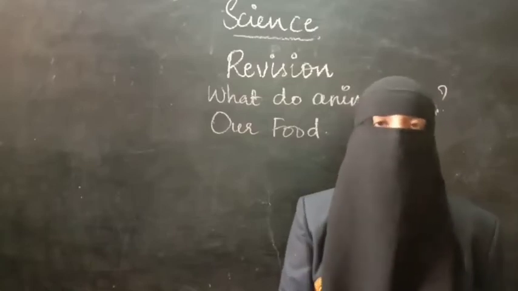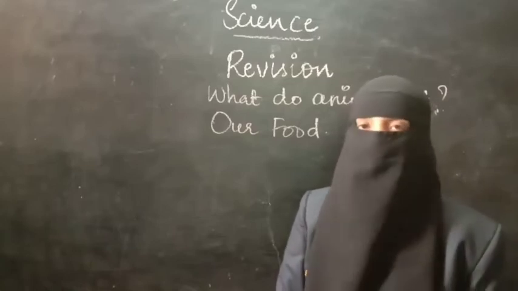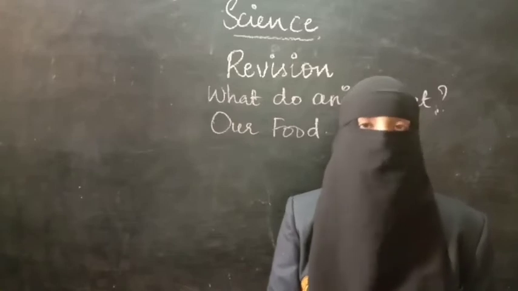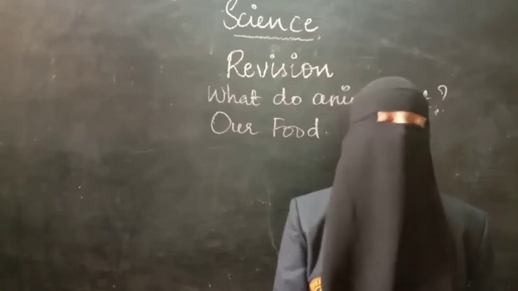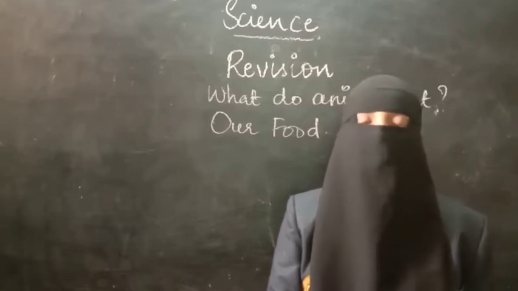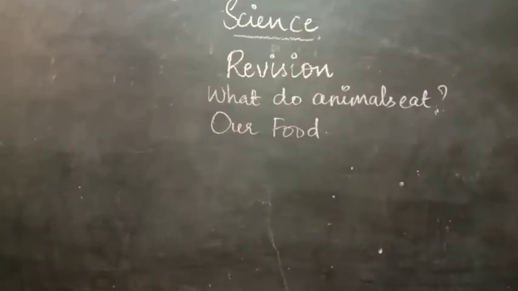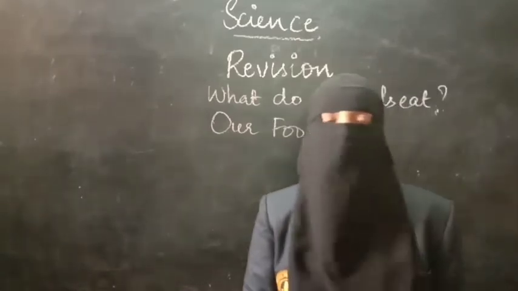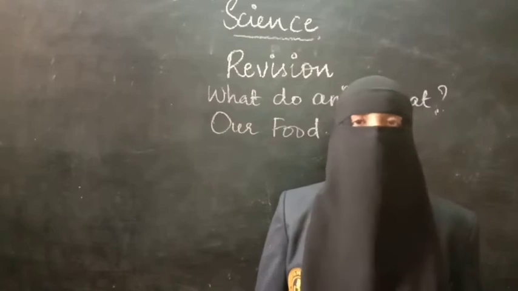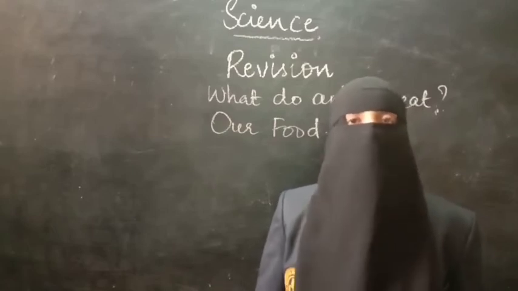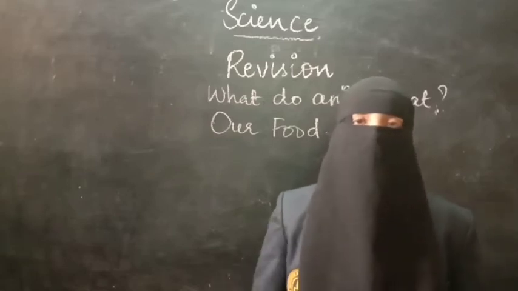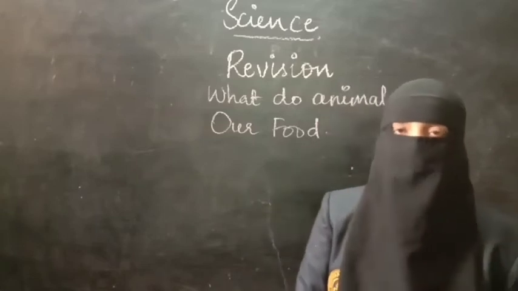The animals which depend only on plants are called herbivores, and we have learned examples also. Not only that, herbivores have a special mechanism: some are ruminants like cow, buffalo, and camel, and we have discussed rumination. Rumination is the process of swallowing food without chewing properly, bringing it back from the stomach, chewing it properly, and sending it to the stomach again. We can see this process in ruminants like cow, buffalo, camel, etc.